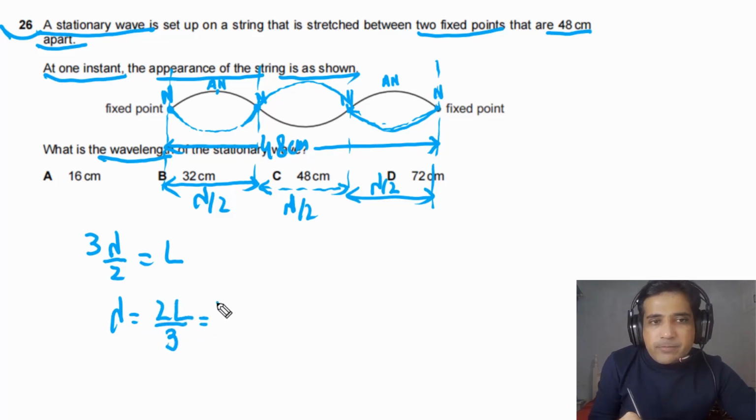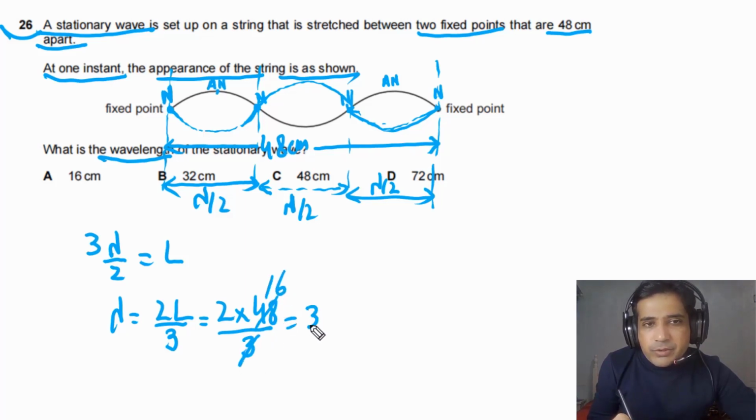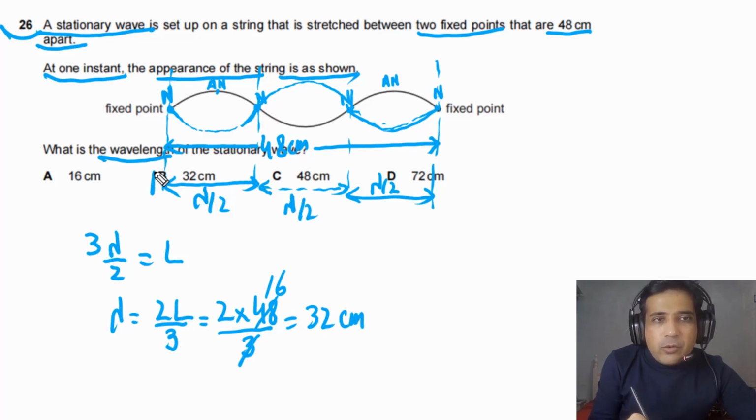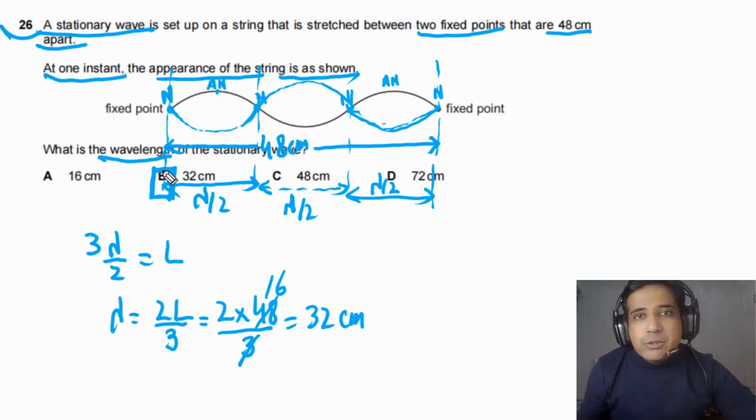We multiply 48 by 2 and divide by 3. 48 divided by 3 is 16, and 16 times 2 is equal to 32 centimeters. So the wavelength of the stationary wave is 32 centimeters, and this is how you can approach this problem.